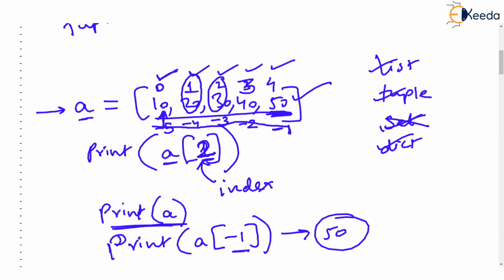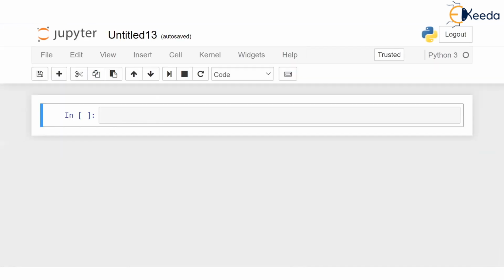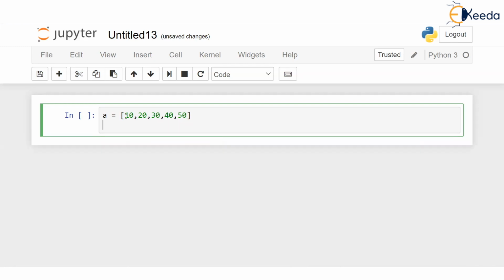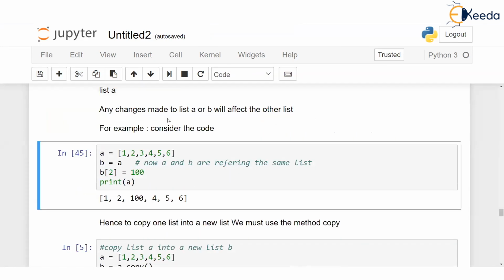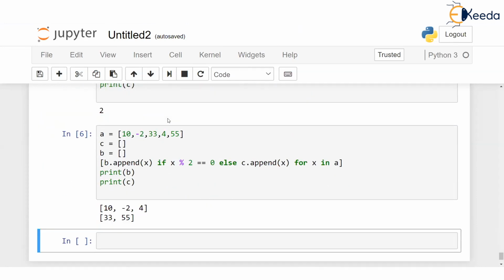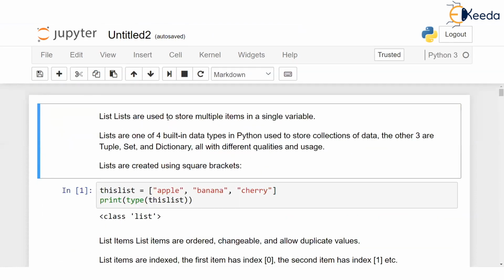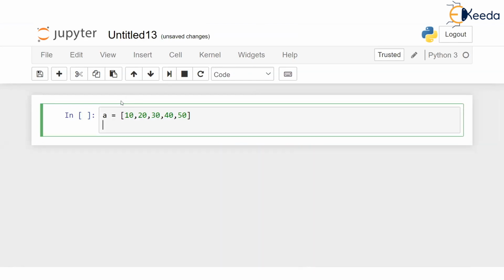Now I will go to a blank page here. Just let's scribble something. This is a blank Jupyter notebook, and suppose I say A is equal to, you recall we were making a list, 10, 20, 30, 40, 50. Actually, I have a full notebook and all the sample programs have been given here. But this notebook will be opened and read for you only when we have finished discussion. Or rather, it is not necessary for me to even read this, because you might have understood all the points about list already. So this is a list.